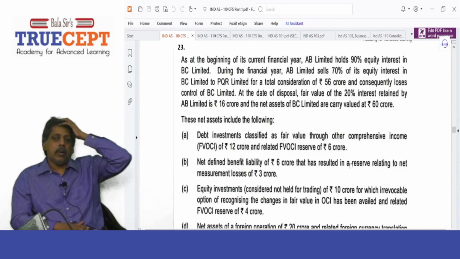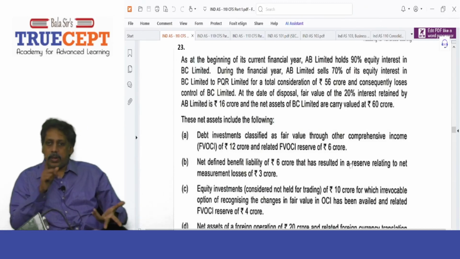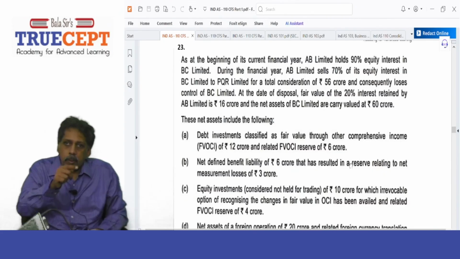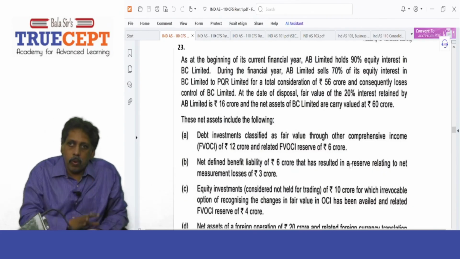Now let us go ahead and take on question number 23, and this will test your knowledge on IND AS 110, para 25, also appendix B 98 and 99, where there is a disposal of investment in a subsidiary, resulting in the parent losing control over the subsidiary. Is that fine? Yes. Let's go ahead and take on this question.